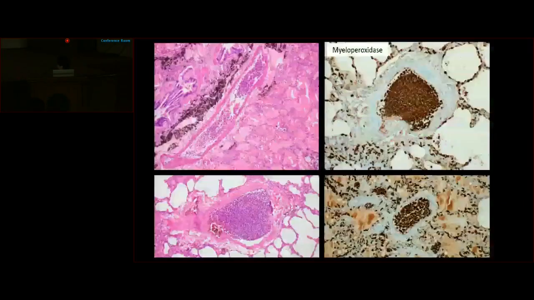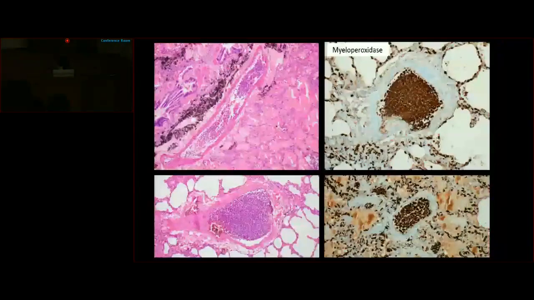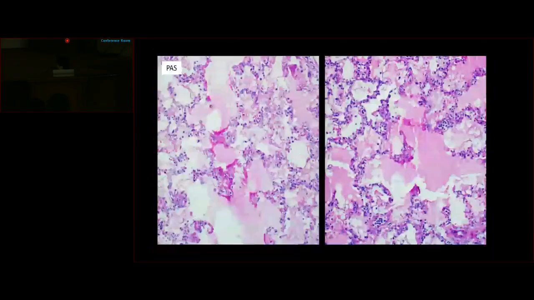Evidence of leukostasis was also noted in the larger pulmonary arteries, again highlighted on the immunostain for myeloperoxidase. There was diffuse pulmonary hemorrhage along with the presence of pulmonary edema. Out of multiple sections examined, only a few tiny foci showed hyaline membranes, which were beautifully highlighted on PAS. However, no evidence of any fungal profiles was seen.